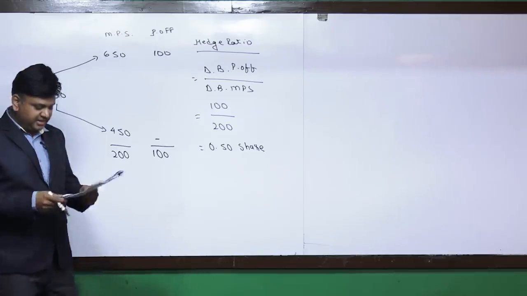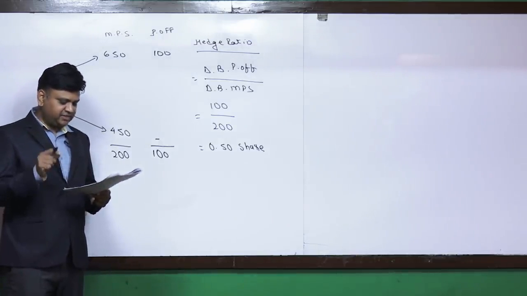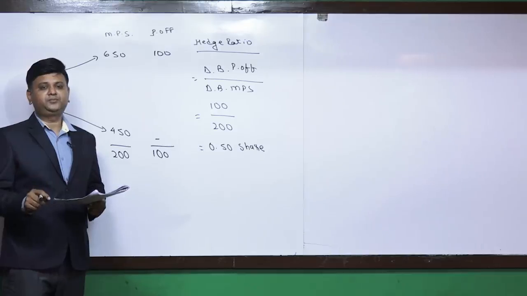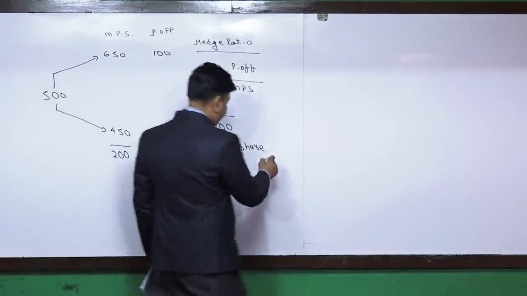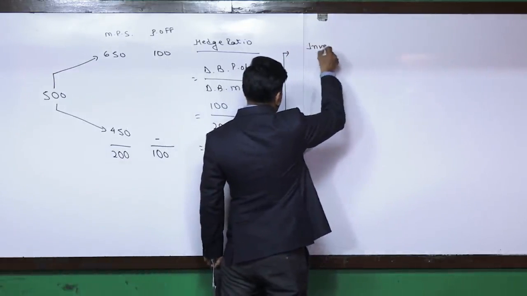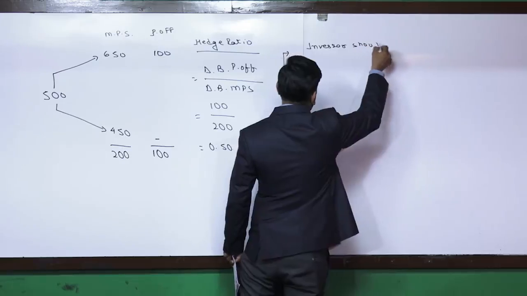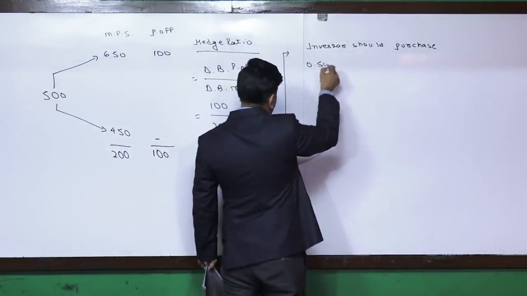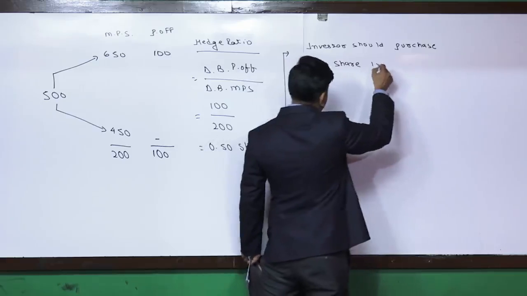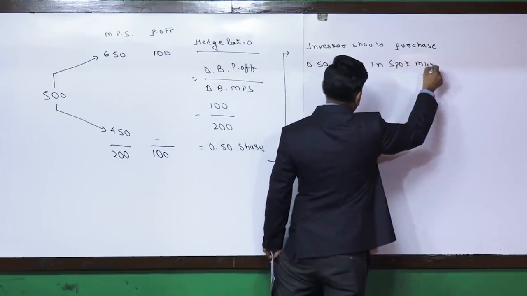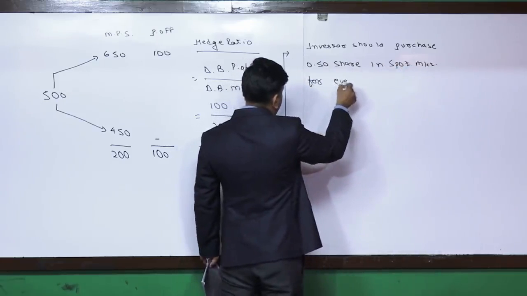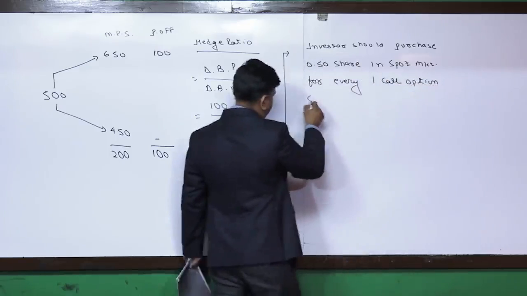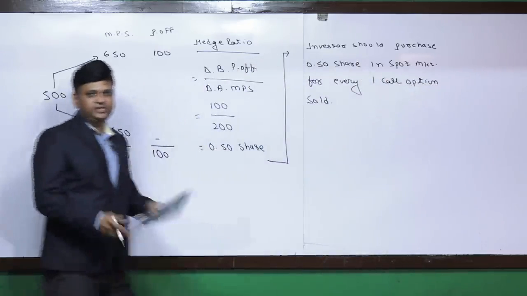इसका मतलब क्या हुआ that the question says if the investor wants a perfect hedge, what combination of the share and option he should select. इसका मतलब ये है that investor should purchase 0.5 share in spot market for every one call option sold. That is the way we are required to give answer of the first question.